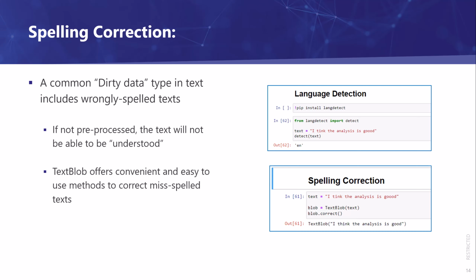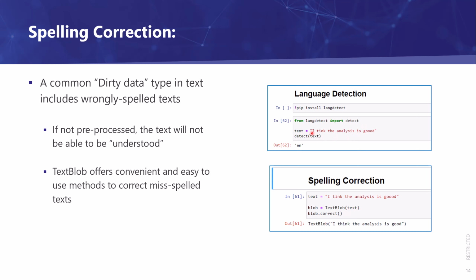So now let's focus on the right hand side here. Before we correct the spelling of a paragraph or a sentence, it's worth detecting whether this is English, because not just English uses the alphabet, right? One very useful package to do that is langdetect. Again, this is an additional package that we need to install. It can be done as simply as running this line of code within your Jupyter notebook. And then with this line to import the package, you can see how to use it is very straightforward.